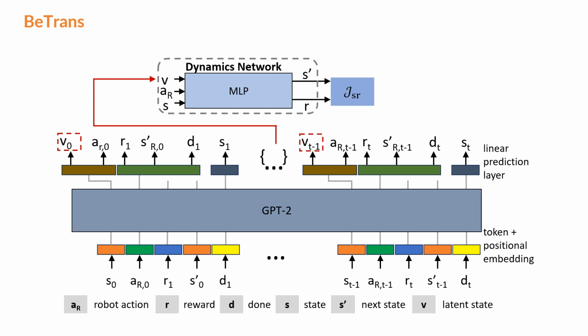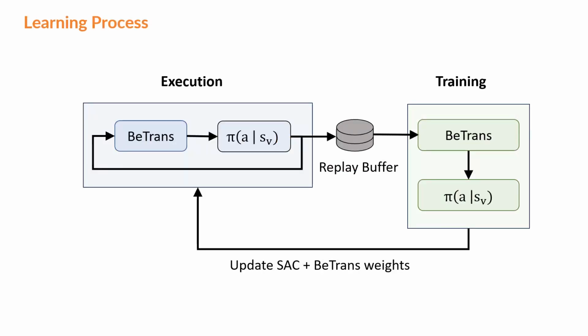In the fine-tuning phase, the predicted latent variable is fed into the dynamics network along with the corresponding states and actions. The dynamics network is a feed-forward neural network that allows us to reconstruct the transitions and rewards for our loss. This allows the transformer to learn a latent state that makes the dynamics Markovian, and we name this approach B-trans. This is the overall system diagram.